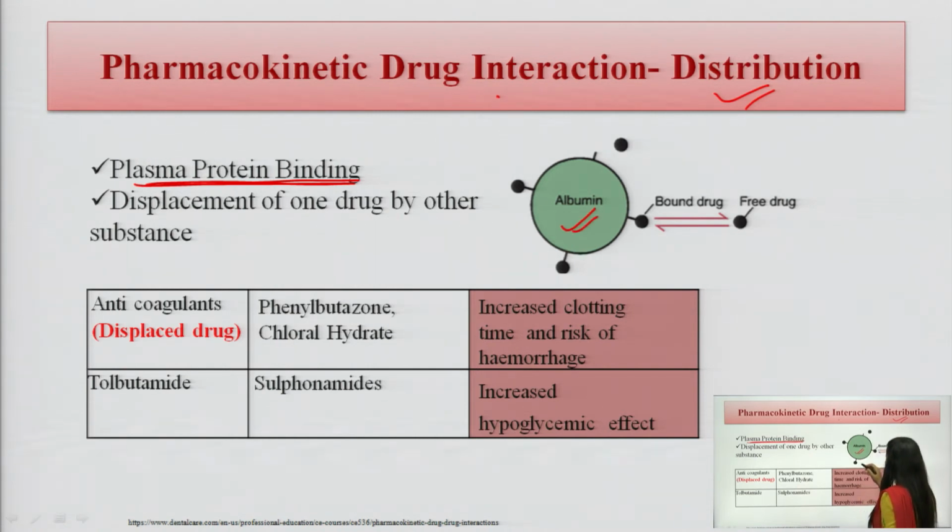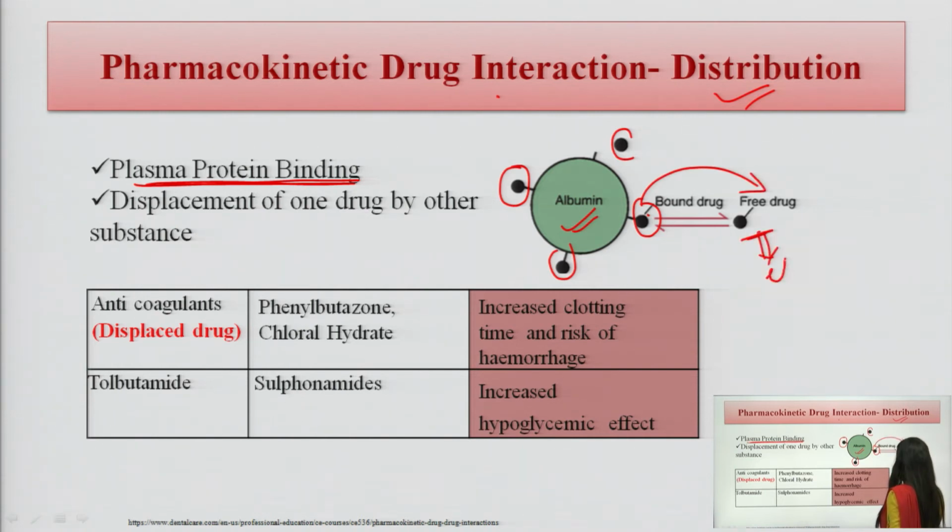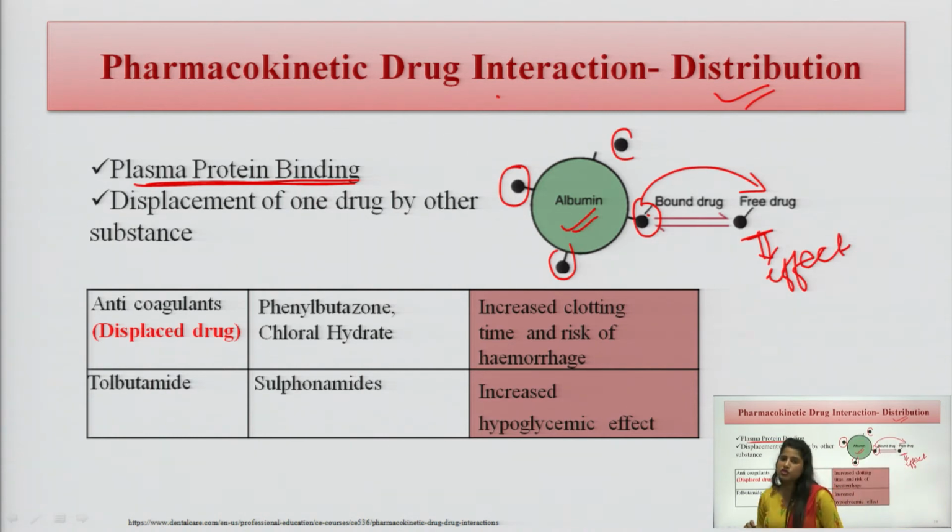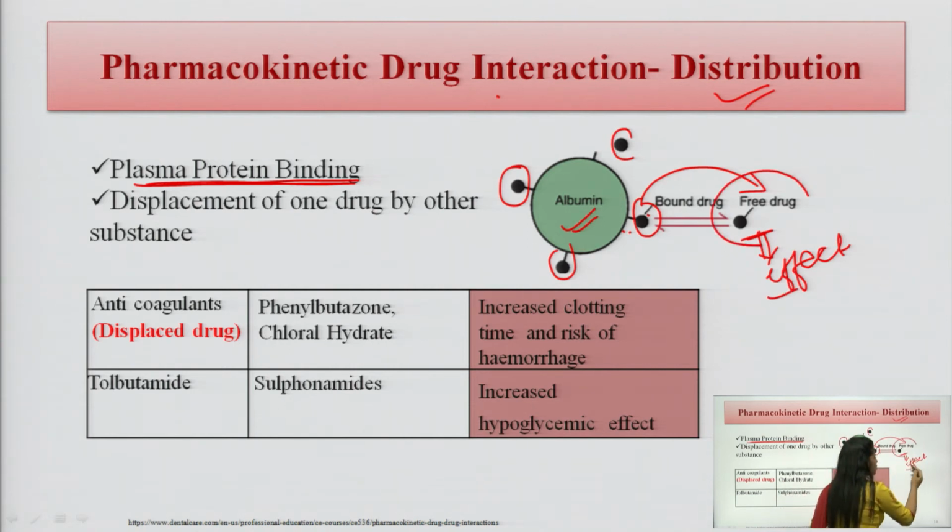So, in this figure we can see the protein is bound with the drugs. This is called plasma protein binding, and only when this bound drug is available free is it going to show its effect. In the bound form, the drug is not going to show its effect. So, it is very important to release it from the binding sites, and when the drug is freely available, it is showing its effect.